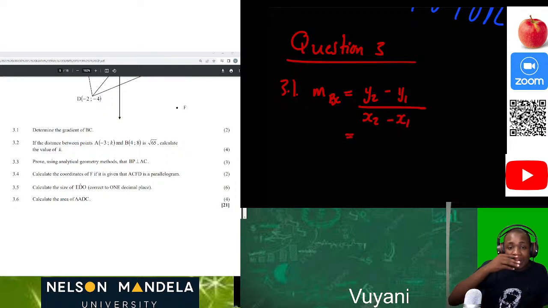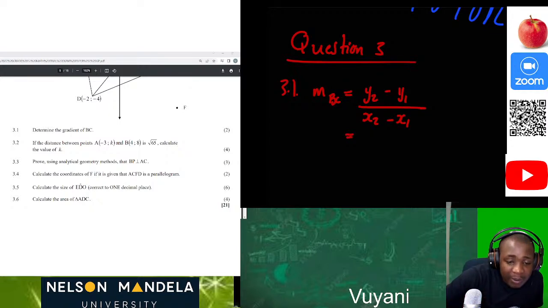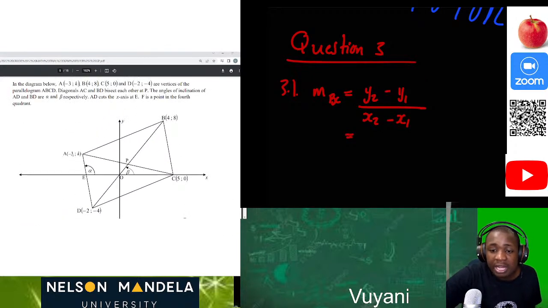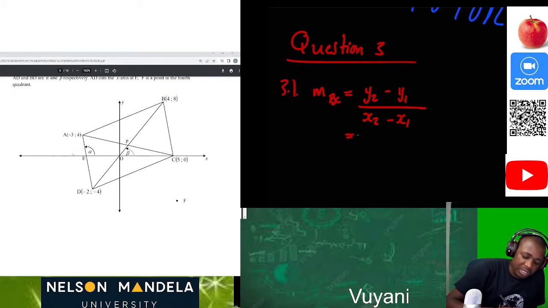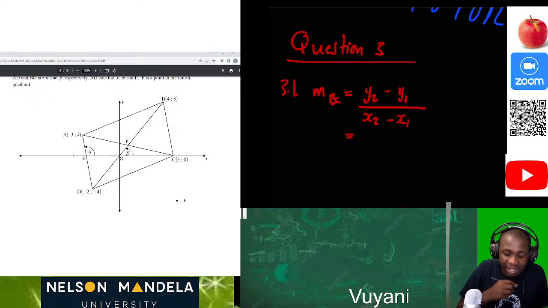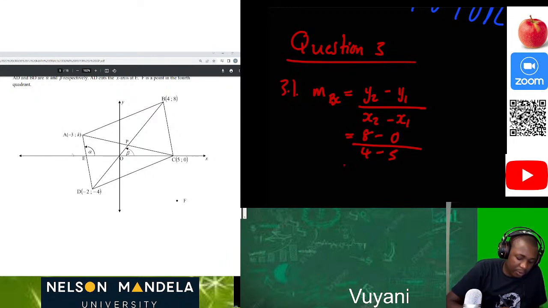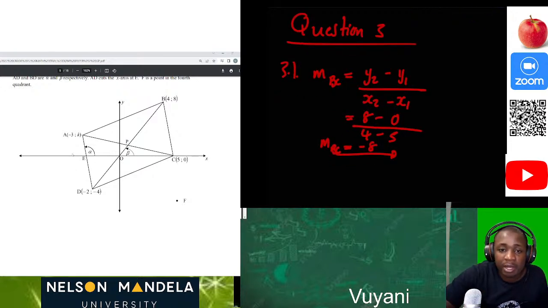In this instance, we know the coordinates of B. We also know the coordinates of C. That makes our life easier because now we can use the formula y2 minus y1 over x2 minus x1. This will be 8 minus 0 divided by 4 minus 5. Then we get our answer to be -8. So just like that, the gradient of line BC will be equal to -8.